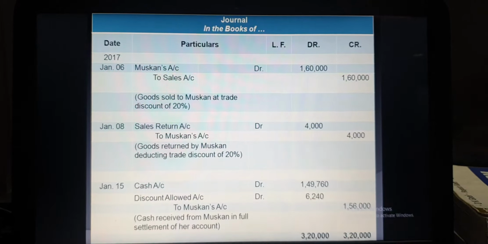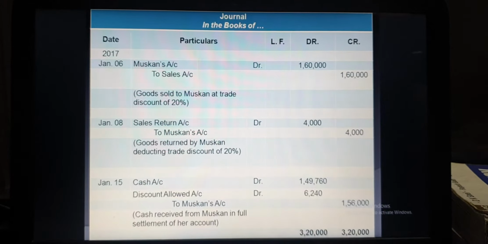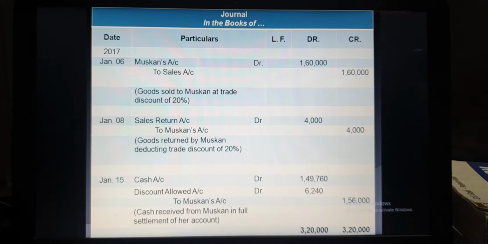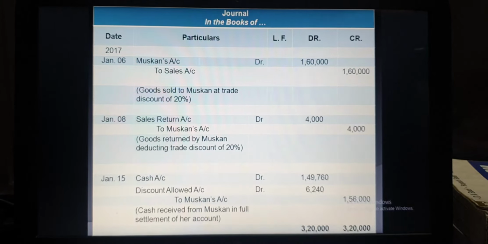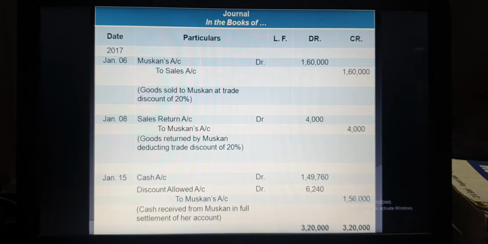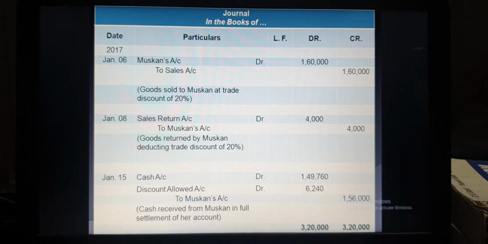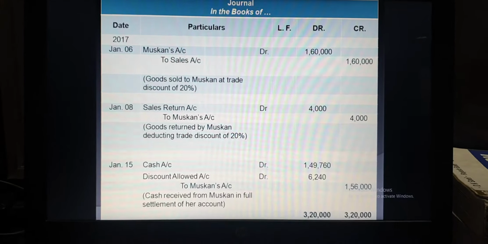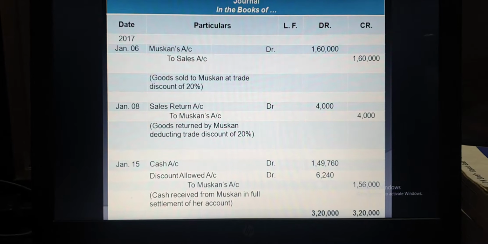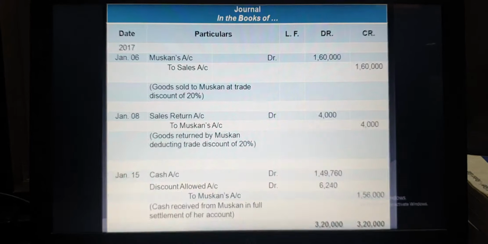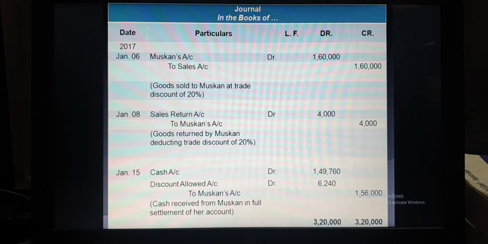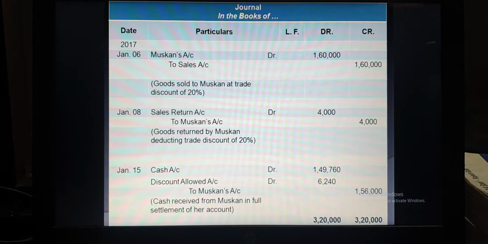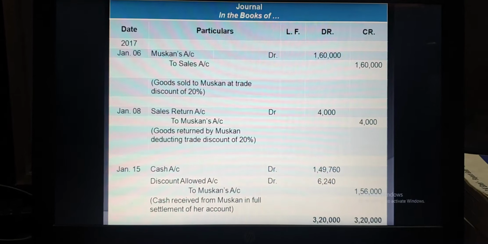Muskan debit to sales, and the entry will be passed after eliminating the amount of trade discount, that is 20% of 2 lakh, that is 40,000. So the entry will be passed with the rest of the amount, that is 1,60,000. Now on January 8, Muskan returned goods to us, that is called sales return. If sales is credited, then sales return will be debited, and on the credit part, you have to use the name of the party who is returning the goods.